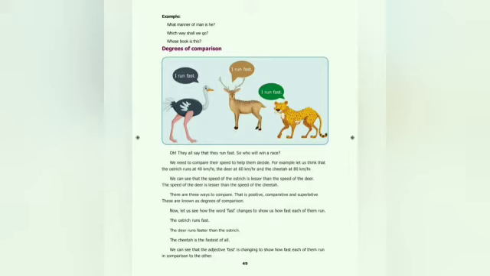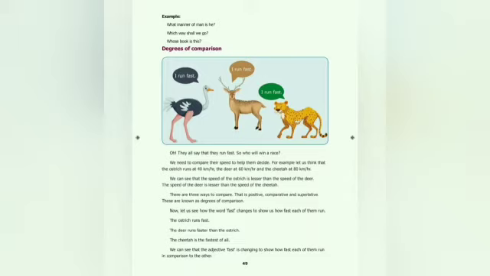Now look at the picture. It is in your book. If you have the book, have a glance. Otherwise, you can go for your e-book. You see, I ran fast, and what do they say? They all say that they run fast. For example, ostrich 40 kilometers, deer 60 kilometers, cheetah 80 kilometers. So you can say that the ostrich runs fast, the deer runs faster than the ostrich. You can make a comparison here. The cheetah is the fastest of all.